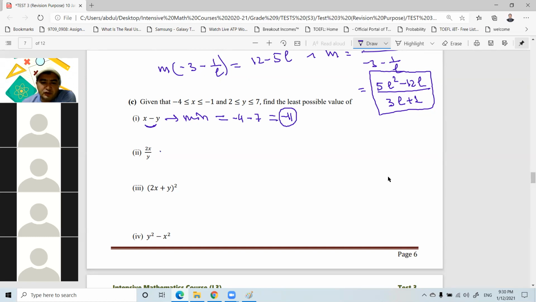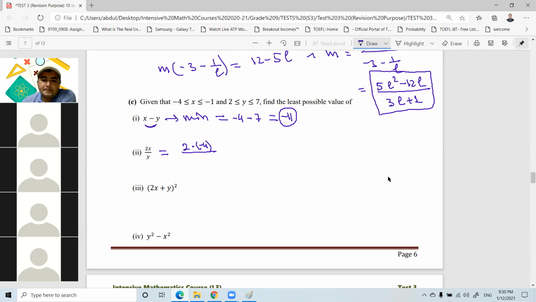Narmin, can you do question 2? What is the minimum or least possible value of 2x over y? X is -7, no, -4. How about y? Because the least possible value is -4.